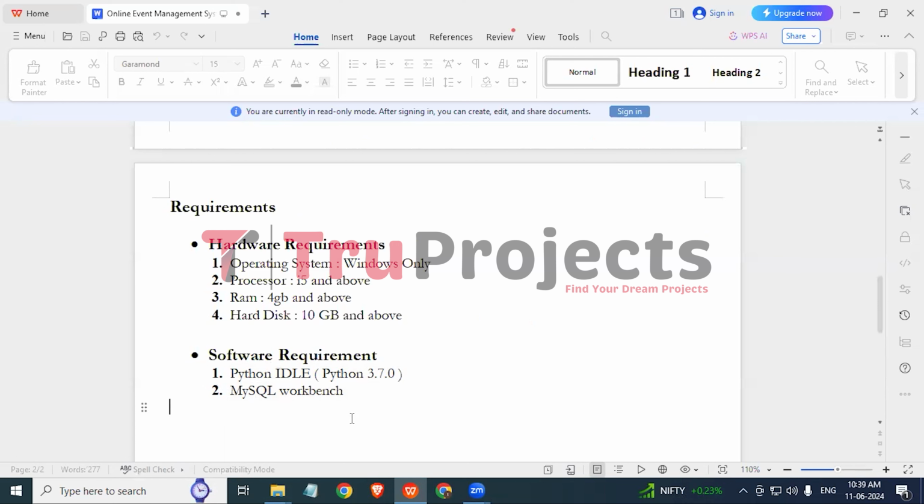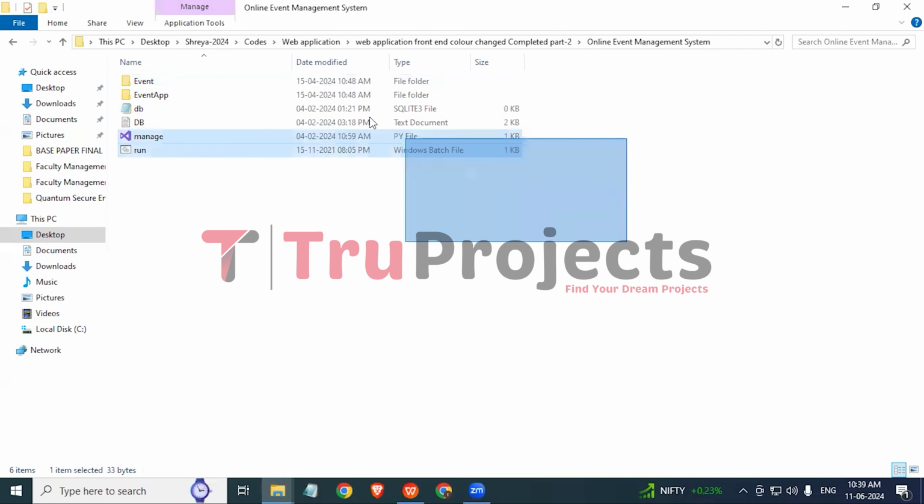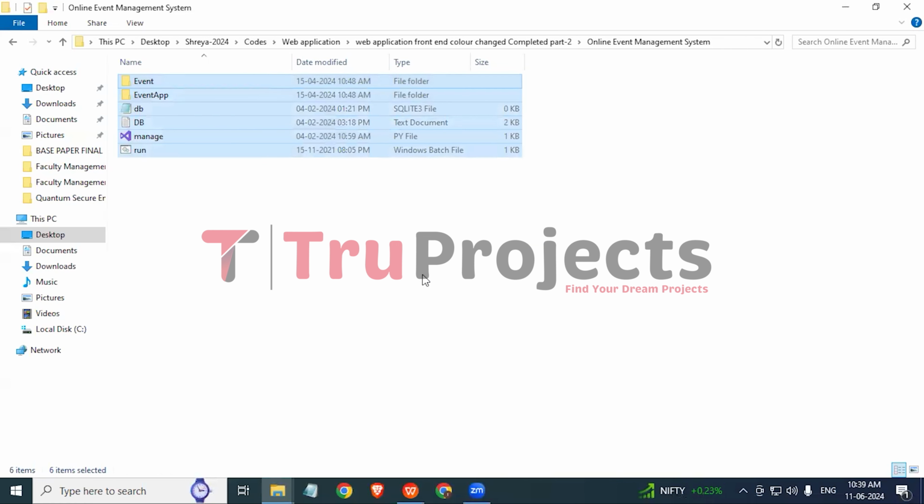Now let's execute it. To execute, we need to open the code folder which contains the source code files. So open the code folder. These are the source code files in the code folder of the project. Let's understand each file and how it will be used in the project.